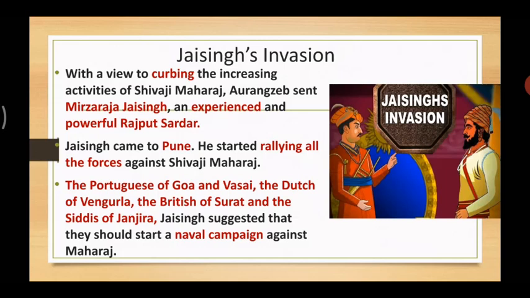Jai Singh suggested that they should start a naval campaign against Maharaj. So what did Jai Singh do? Jai Singh brought all the enemies of Shivaji Maharaj to the side of the Mughals to go against Shivaji Maharaj. And they suggested that if they want to go against Shivaji Maharaj, they should start a naval campaign.